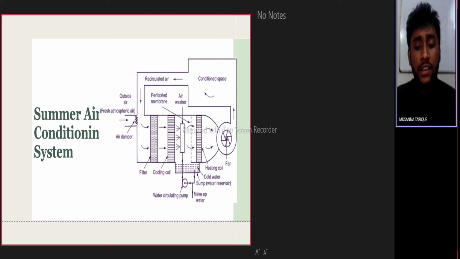Now the conditioned air is supplied to the conditioned space by the fan. From the conditioned space, a component of the used air is released to the atmosphere by the exhaust fan. The remaining air is again conditioned, and this circulation is done again and again.